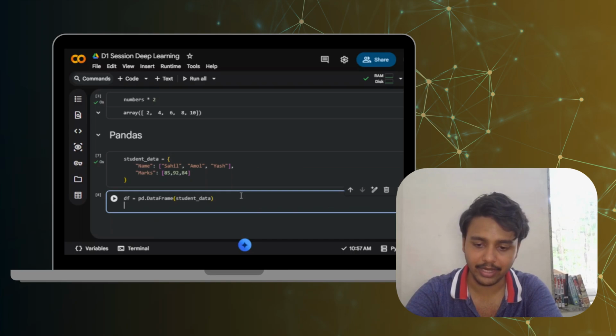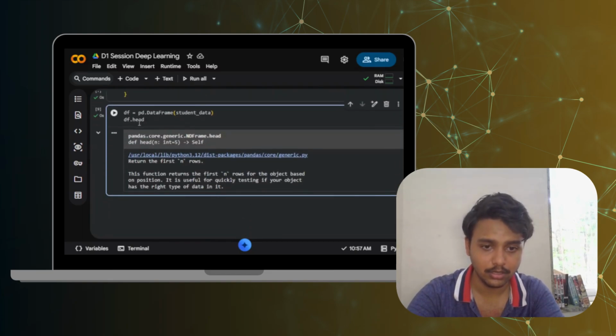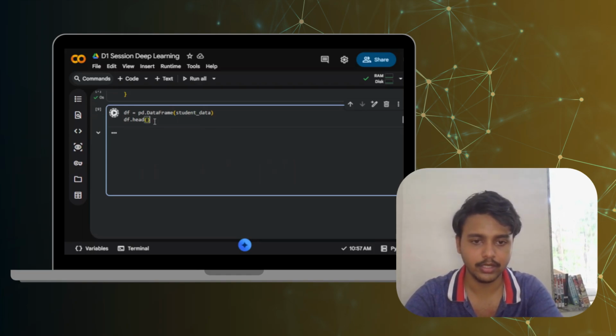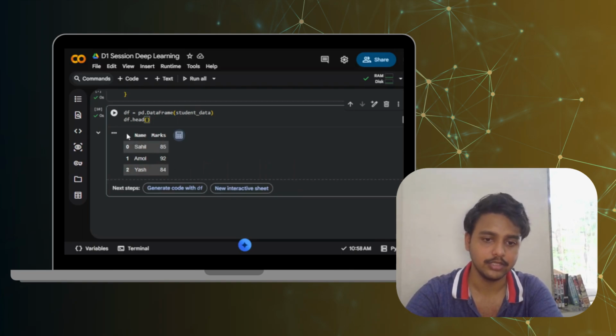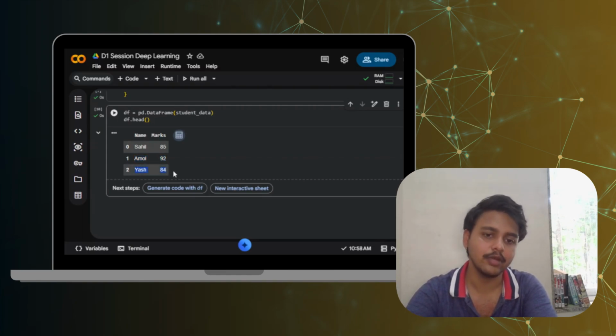Let's say when I write df.head, it is going to print me the first few values about it. Okay, yeah, it is going to return me the first few values. The first value is about Sahil, and I have secured 85 marks. Amol has secured 92 marks, and Yash has secured 84 marks.